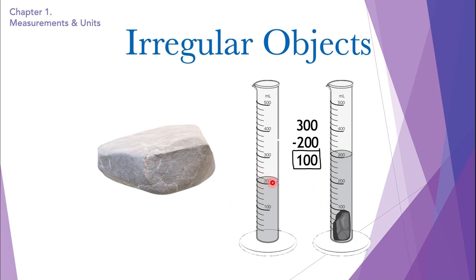After immersing the rock, I take the value of the water again, which is now 300 ml. Now I subtract the previous reading of the water from the new reading to find the volume of the stone, which is 300 minus 200 is 100. So the stone's volume is 100 ml, and we can convert this ml into centimeter cubes as well. So this is the method we use to measure the volume of irregular objects.